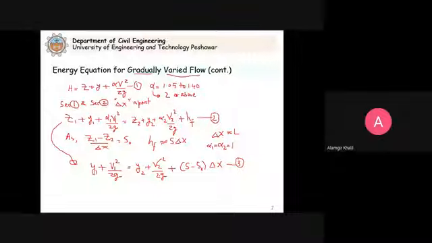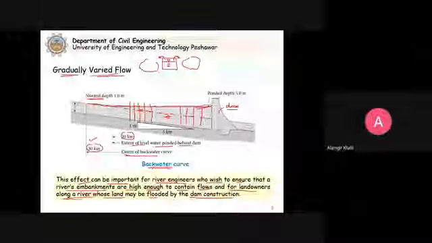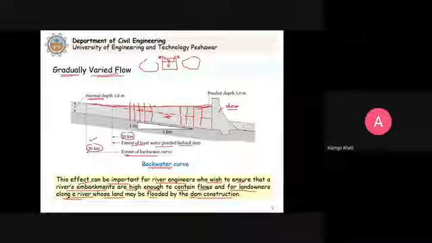What will happen is that when we have this type of problem, a gradually varied flow problem, we can divide this into small reaches: 1 and 2, then 2 and 3, then 3 and 4, each of which has uniform flow. And then for each of these small reaches, we assume that we have uniform flow conditions.